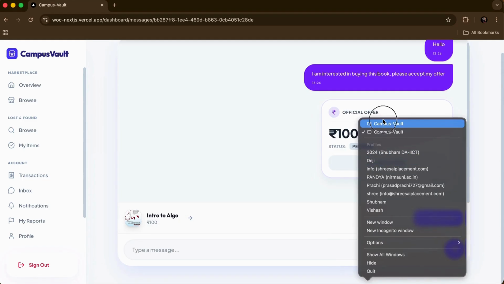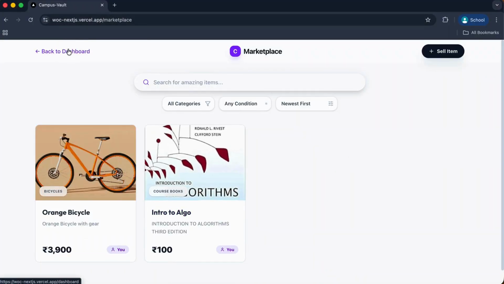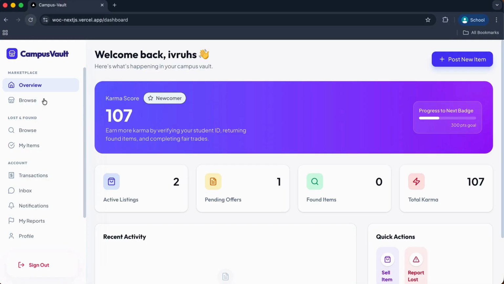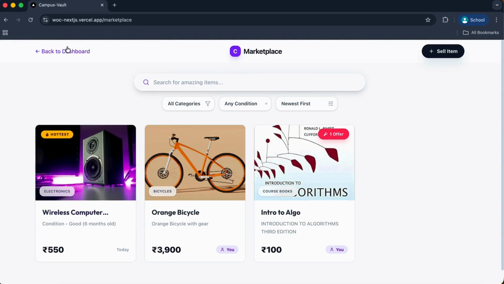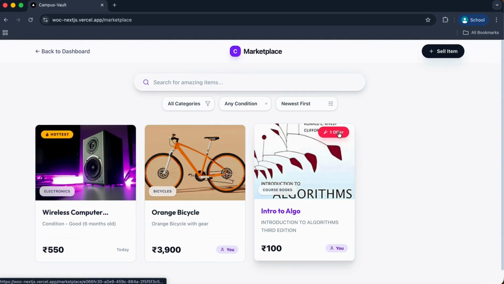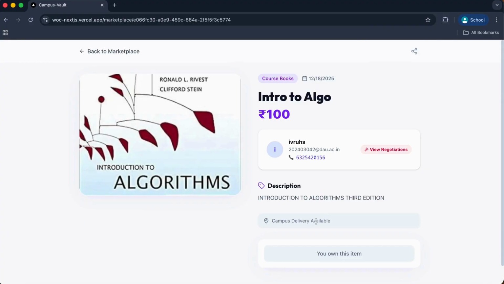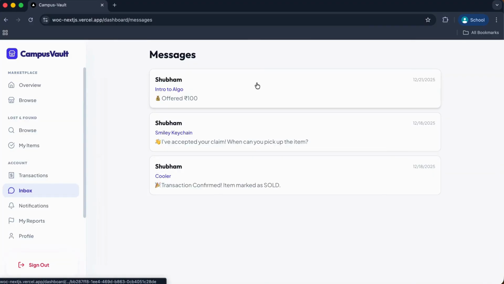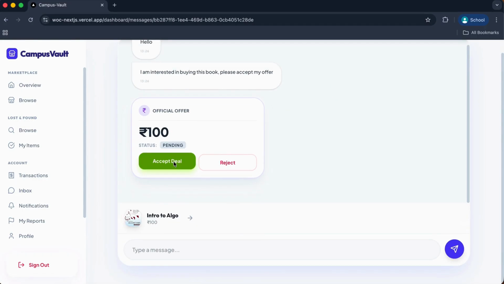Now if I go back to the dashboard, and come back to the marketplace again, I can see the other item has been posted here. You can see one offer has been made to this book. So if I open this, go to the section of view negotiations, I can see this message from Shubham, who has offered me 100. So if I open this, let's say I accept the deal.